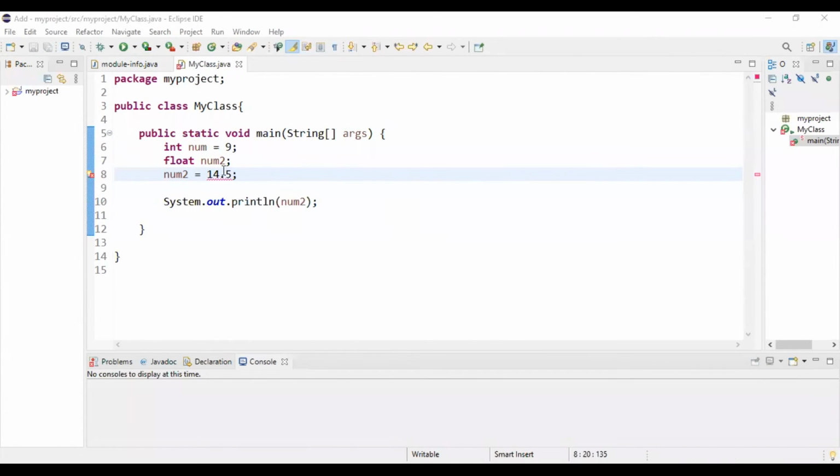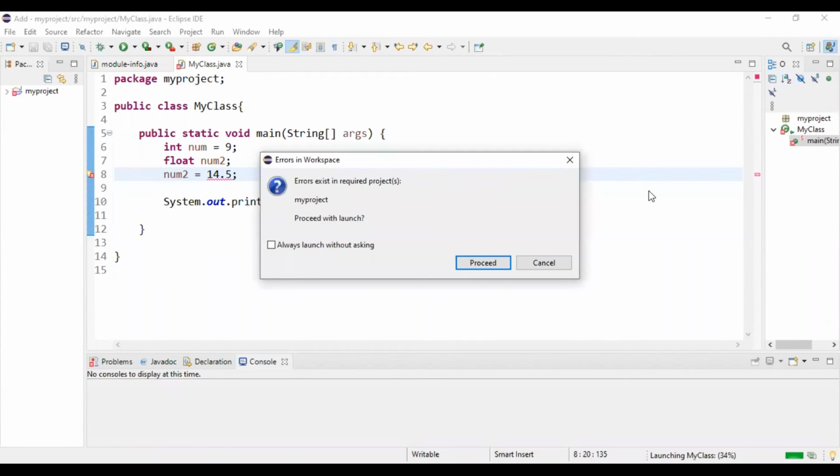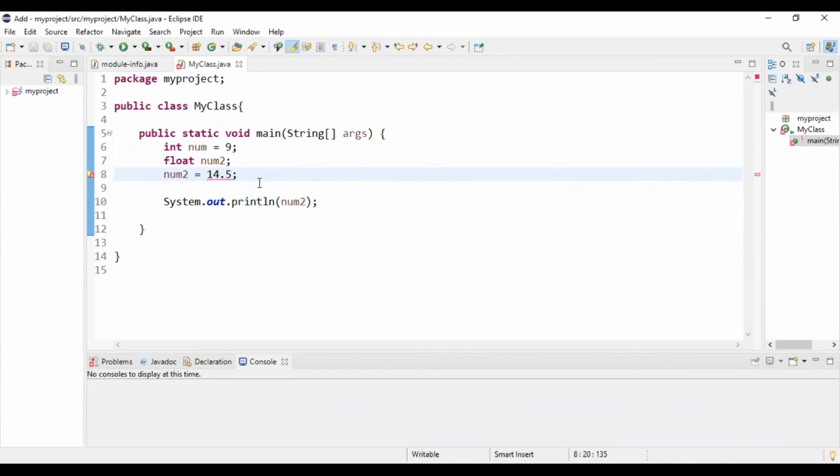As we print this, we see an error that it is not printing it. So why is this error happening? We see that there is an error in this project. So the error is actually happening because float takes a number of very low precision, and there is another type which we call double.